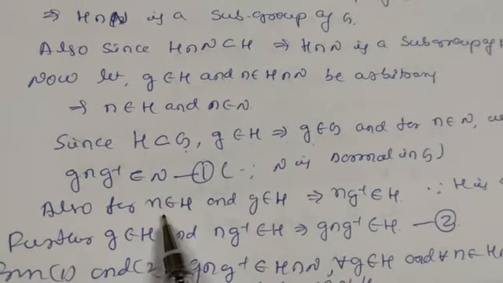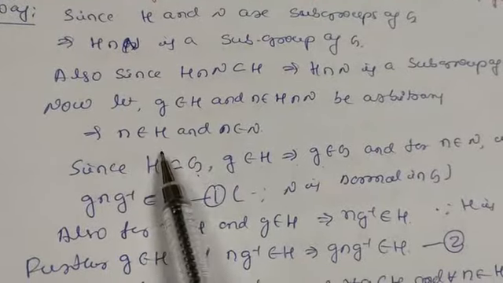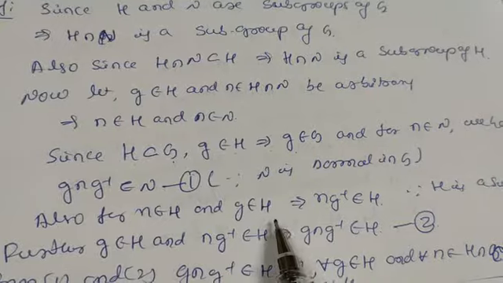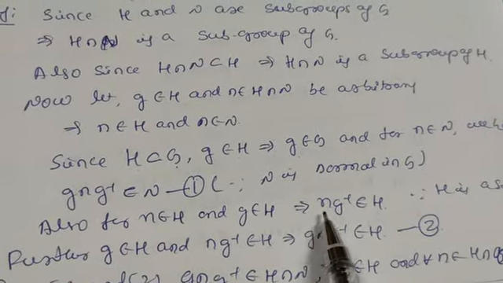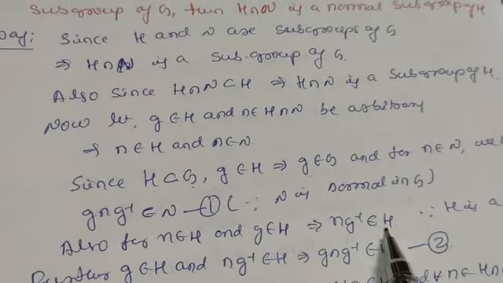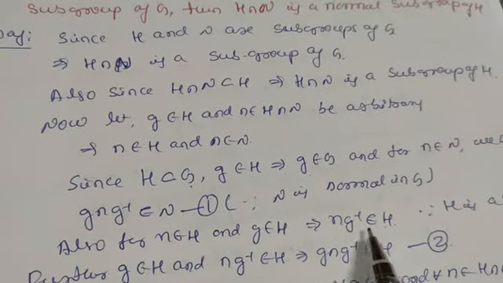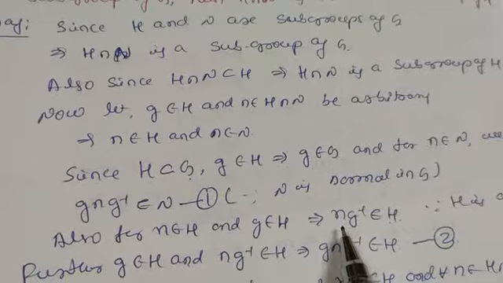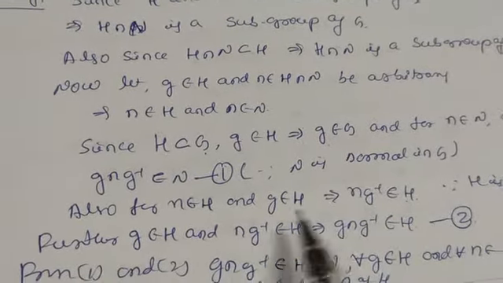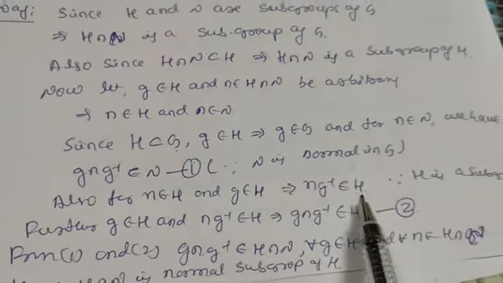And also, we know n belongs to H and g belongs to H. So this implies n into g inverse belongs to H. Just now we proved in the previous theorem, if a, b belong to H, then AB inverse belongs to H. This is again the necessary and sufficient condition of a subgroup.